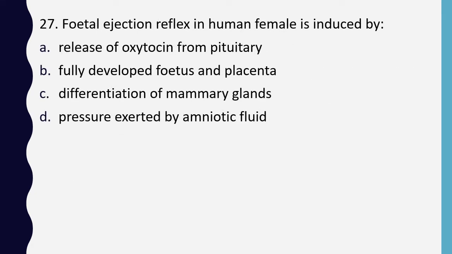Question number 27. Fetal ejection reflex in human female is induced by release of oxytocin from pituitary, fully developed fetus and placenta, differentiation of mammary glands, pressure exerted by amniotic fluid. Correct answer is option B, fully developed fetus and placenta.